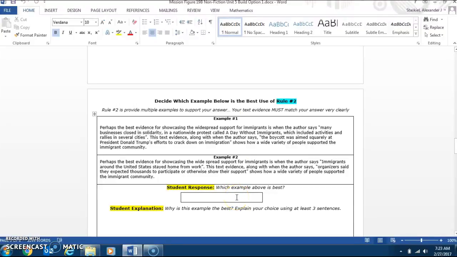So you have to make sure, when you are asked questions like this on the STAR test or by me, you have to make sure you're reading all of the text evidence. Otherwise, you're going to get tricked up. So read all the text evidence, decide which is best. It's pretty obvious that example 2 is best. Even though example 1 has a really, really solid first quote, the second quote has nothing to do with our answer.